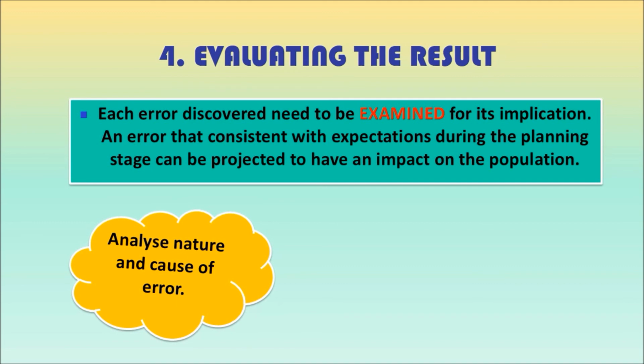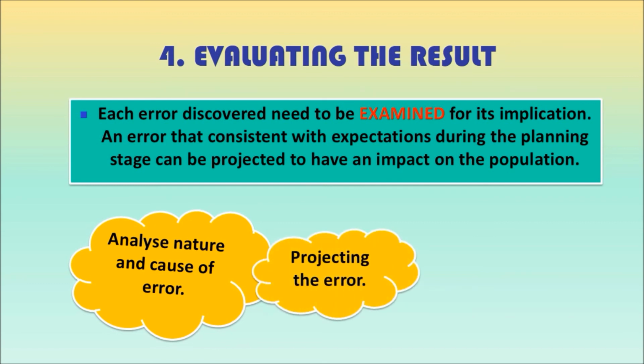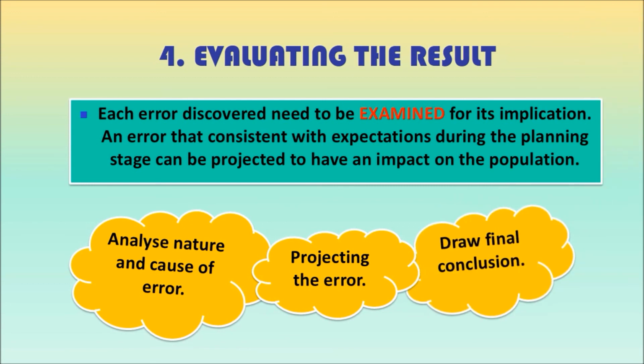Projecting the error. Auditor projects the sample result to the population tested and compares these results with the minimum error he is willing to accept. Draw final conclusion. Auditor should evaluate the sample result to determine whether their assessment of the population is confirmed or needs to be revised. When the results indicate error due to ineffective internal control or balance materially misstated, auditor should request management to investigate identified error, make any necessary adjustments or modify the nature, timing and extent of further audit procedures.